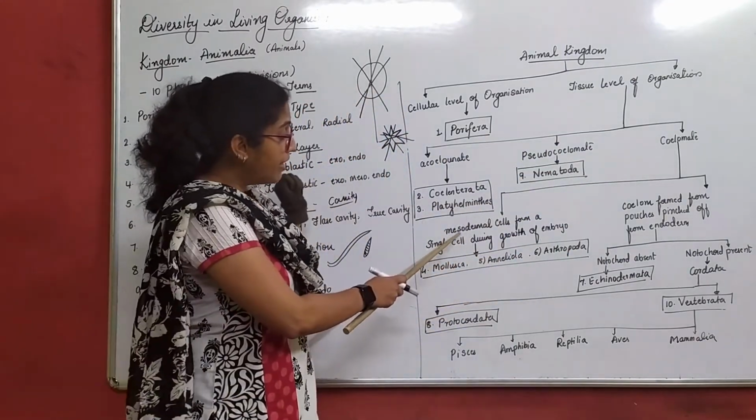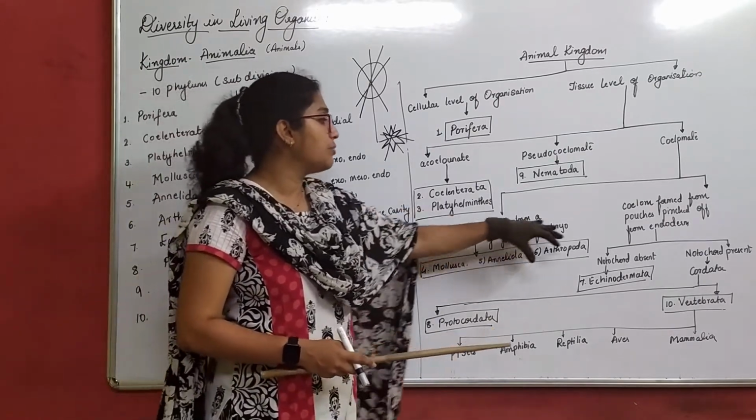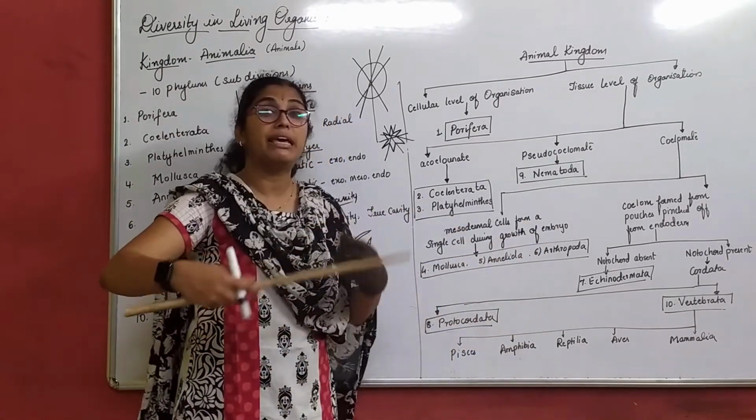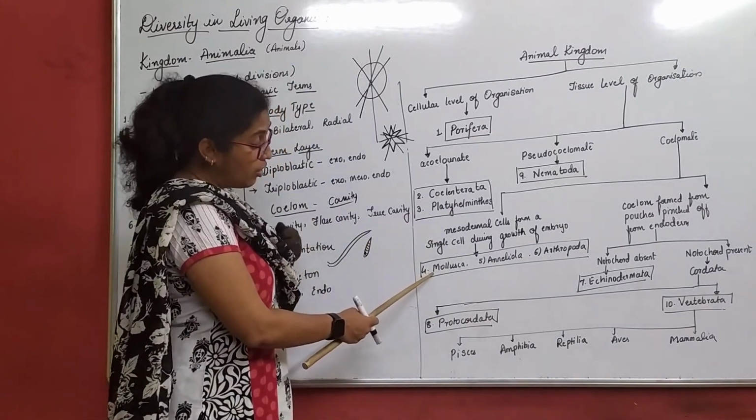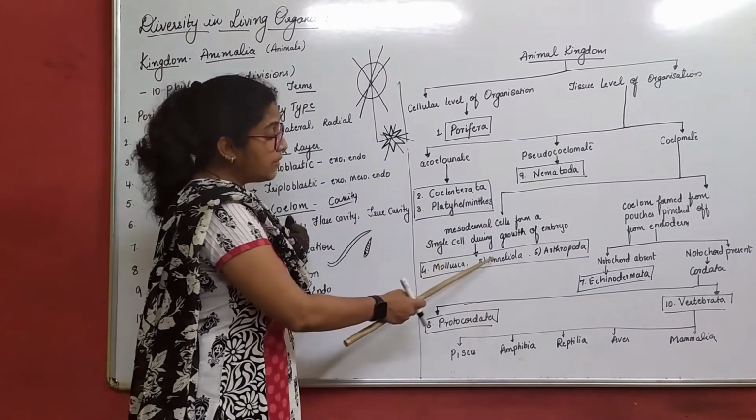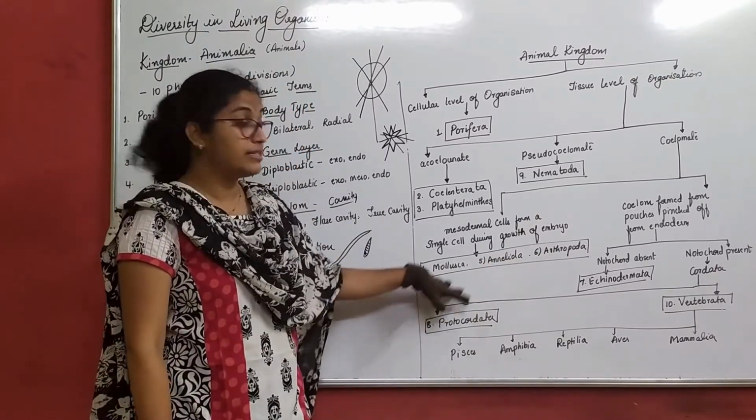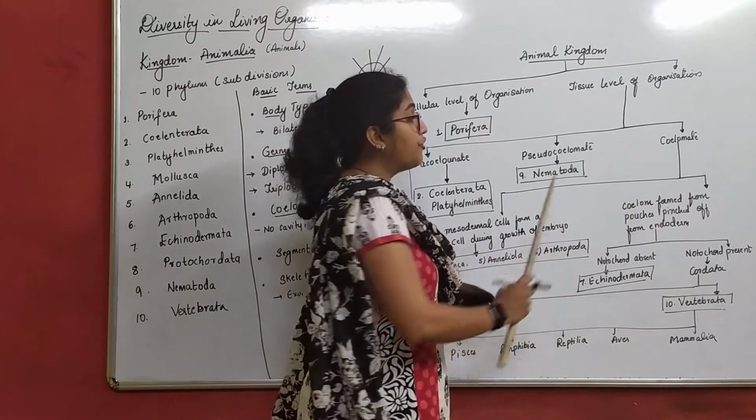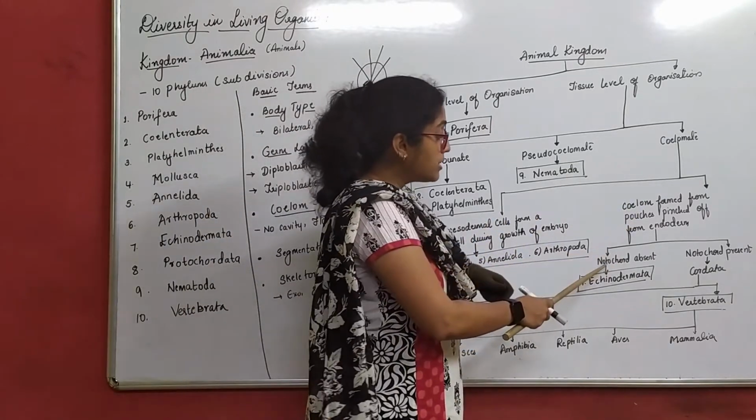Okay. Now, further, this mesodermal cells which form a single cell during growth of embryo, which divides further and further, are which type of organisms here? Mollusca, Annelida and Arthropoda will fall under this. There, coelom formed from pouches pinched off from endoderm, which all comes?